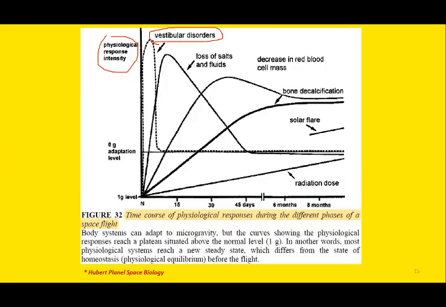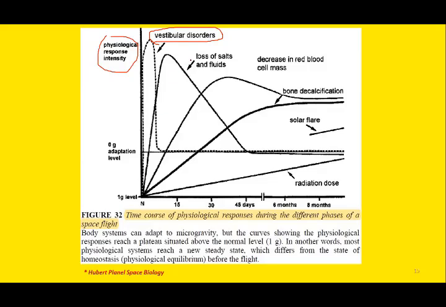The vestibular system is one of the systems which is affected earlier. You can see the initial few days. Why is this vestibular system affected? Because equilibrium is not there. So this will cause motion sickness, which will cause nausea, vomiting, GI disturbances.